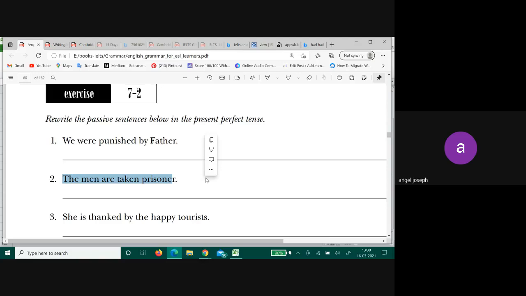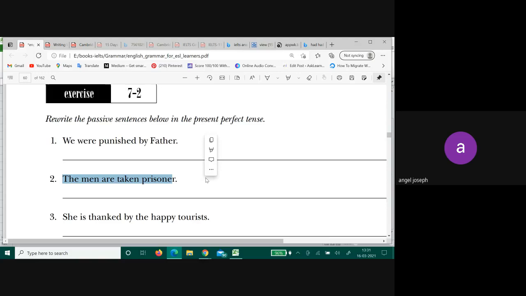Understood the difference in the sentence? The men and prisoners are not two different elements, they are the same thing. The men are taken prisoners. So do I need to use by? Is there any other object or subject being added? Am I trying to add, as in the house was destroyed by the soldiers, some soldiers or some element here?